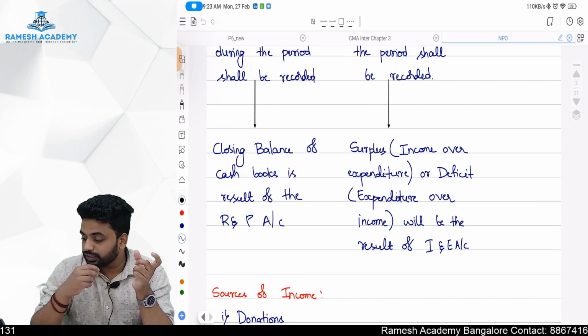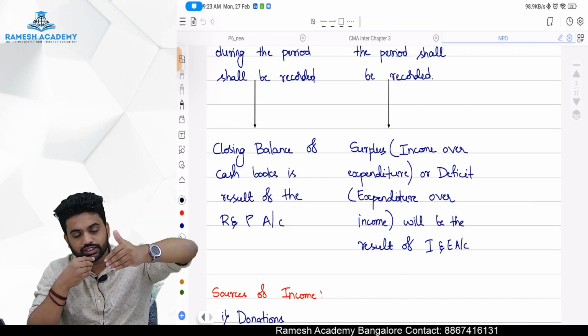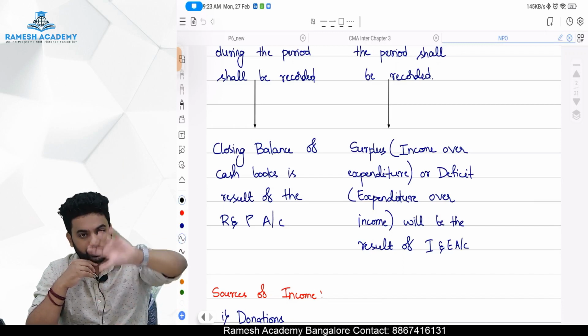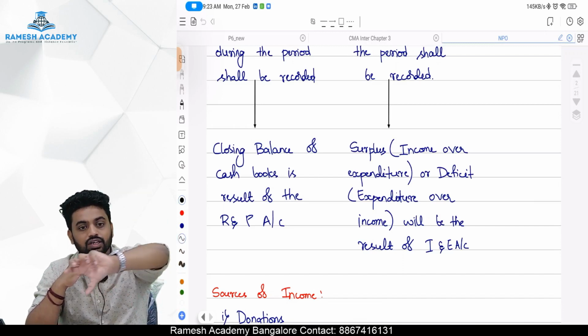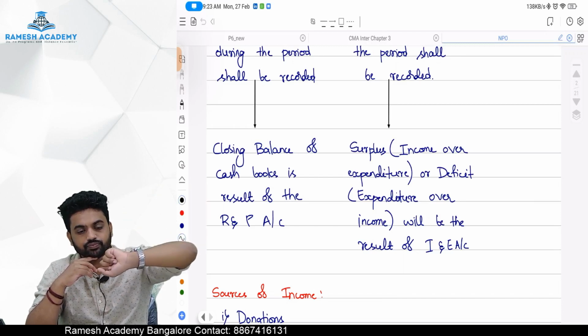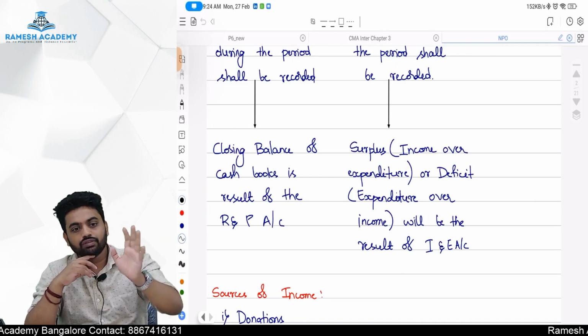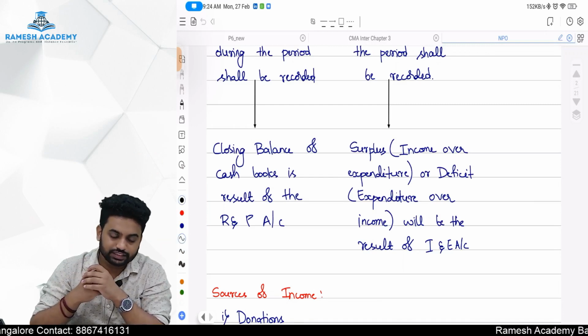What do you mean by surplus, sir? Where our incomes during the year are more than expenditures. Revenue incomes during the year being more than revenue expenditures will be called a surplus. Whereas if your revenue expenditures are more than incomes, it will be called a deficit.